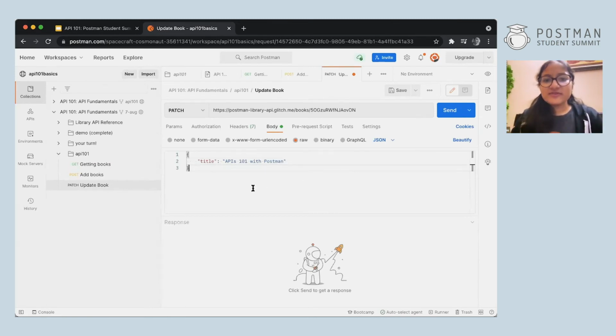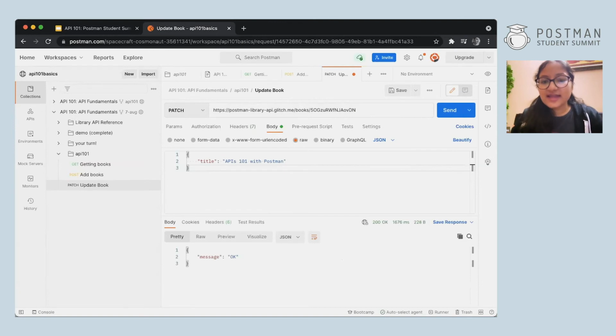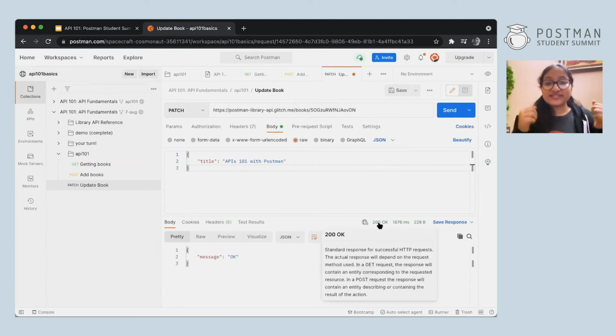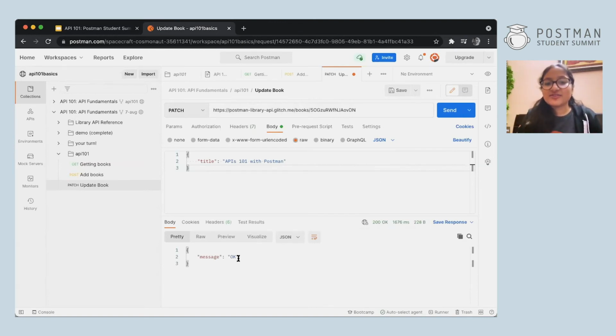Now it's pretty simple. You've done everything. You have added the endpoint, you have added the ID, you went to body, raw, JSON and added what you want to change. All right. Now you can simply hit send. And again, you get 200 OK, which means everything was perfect. And the message is also here.